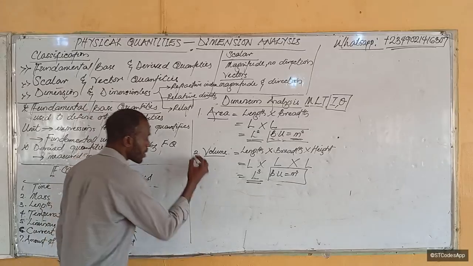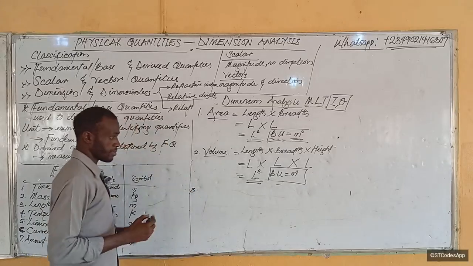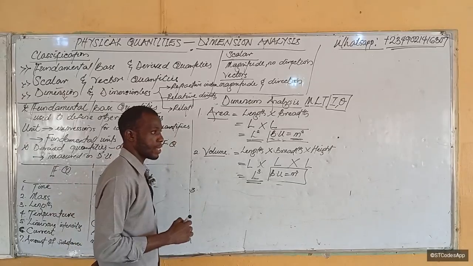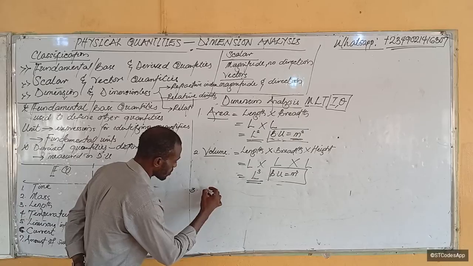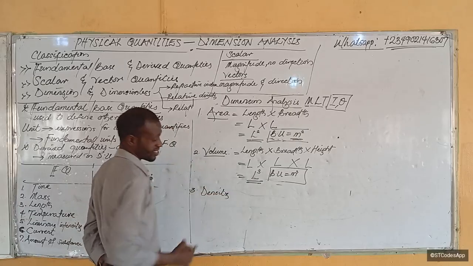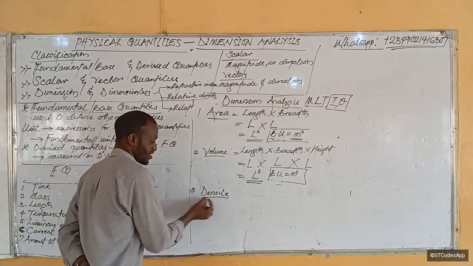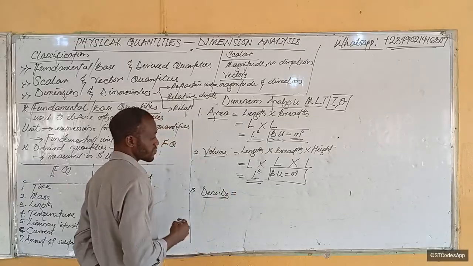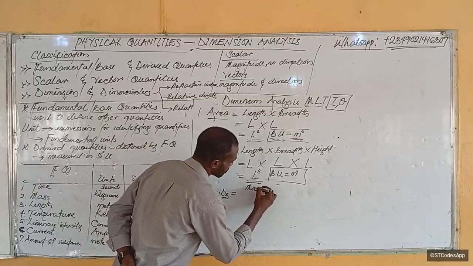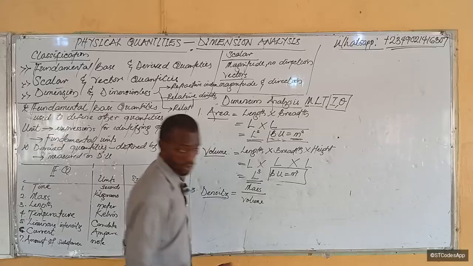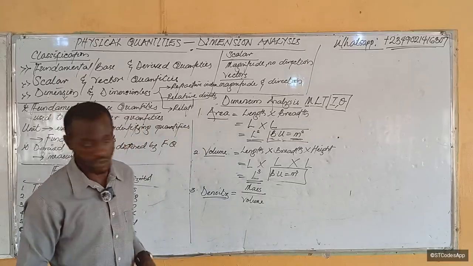All right, the next one is, let's analyze density. This is usually the order you see it in your textbook too, okay? So now let's analyze density. You must know the formula for density. The formula for density is mass over volume. Okay, so mass per unit volume, that's what we call it.